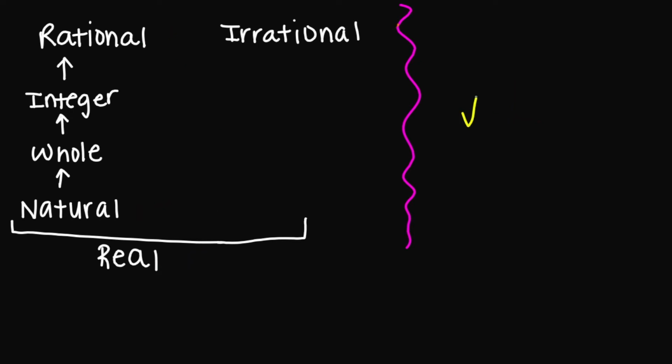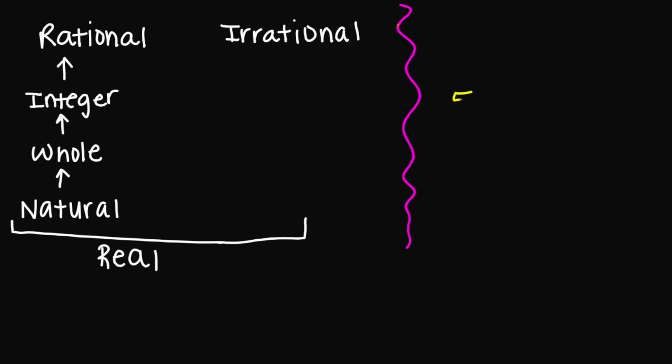What about the square root of 5? Is the square root of 5 natural? No. Is it a whole number? No. Is it an integer? Nope. Rational? Nope. And what about irrational? Yes, the square root of 5 is irrational because I cannot write the square root of 5 into a fraction or a ratio. And is the square root of 5 real? Yes, it is. So the square root of 5 is classified as irrational and real.